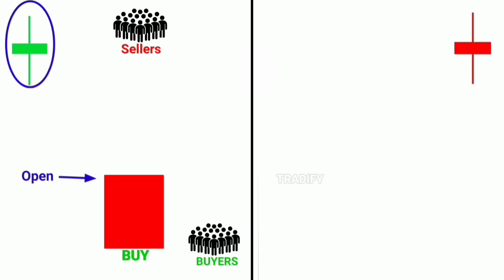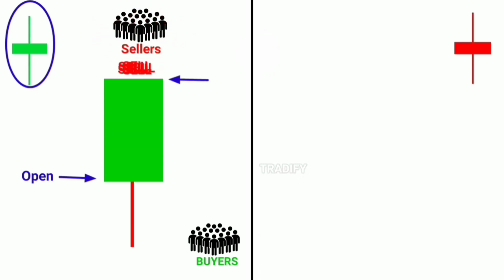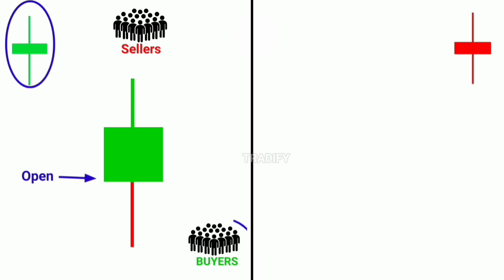As a result, buying pressure starts appearing and the price begins to move upward. When the price reaches a certain point on the upside, sellers once again start selling. Due to this, selling pressure appears and the price starts moving downward again. However, this time when the price comes down, buyers are also actively buying and they don't allow the price to fall much.